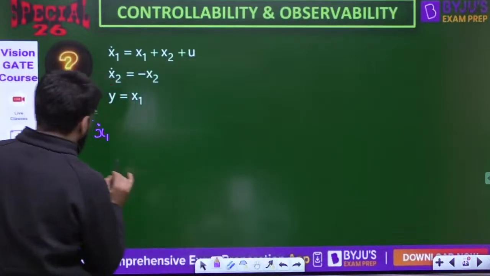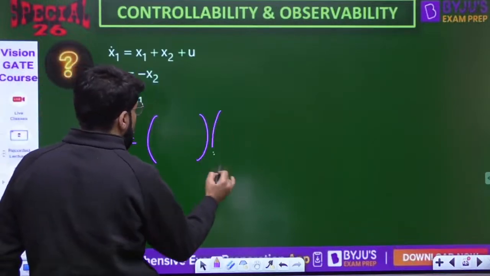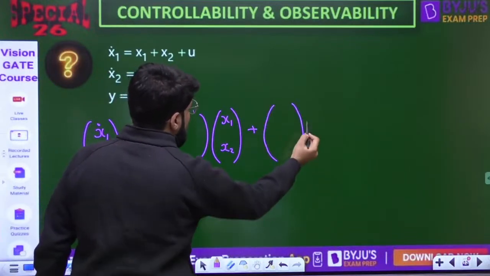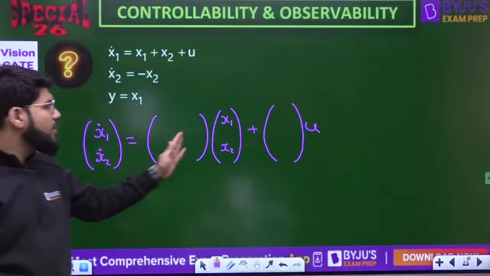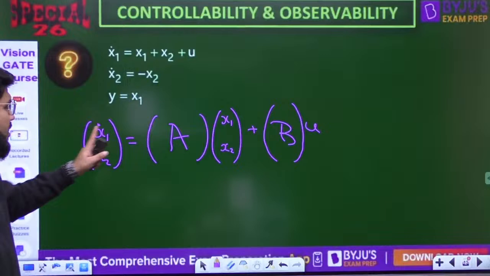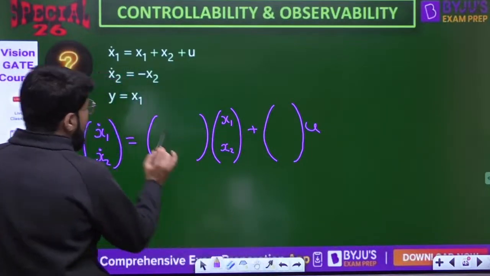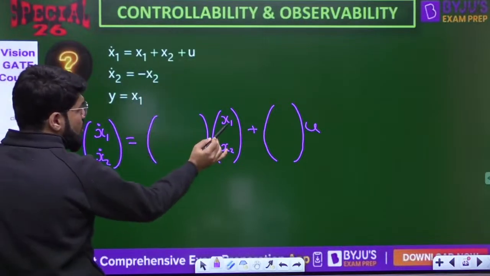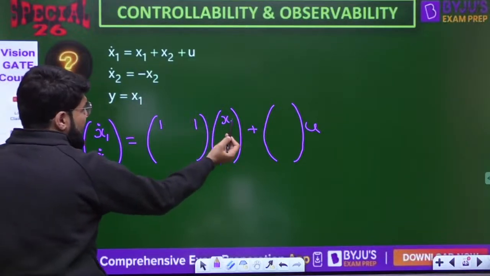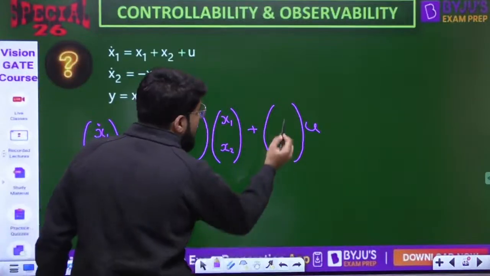x1 dot and x2 dot will be equal to how much? We need to write this as x dot equal to Ax plus Bu, where x is the state vector. Here matrix A will come, here matrix B will come. What are the elements inside A and B? That depends on the coefficients. What is the first equation? x1 dot is x1 plus x2. What is the coefficient of x1 and x2? Both are 1, so the first row should be 1, 1. That is how you multiply row and column: 1 into x1 plus 1 into x2. Plus how many times u? Plus 1 into u. So here 1 will come.